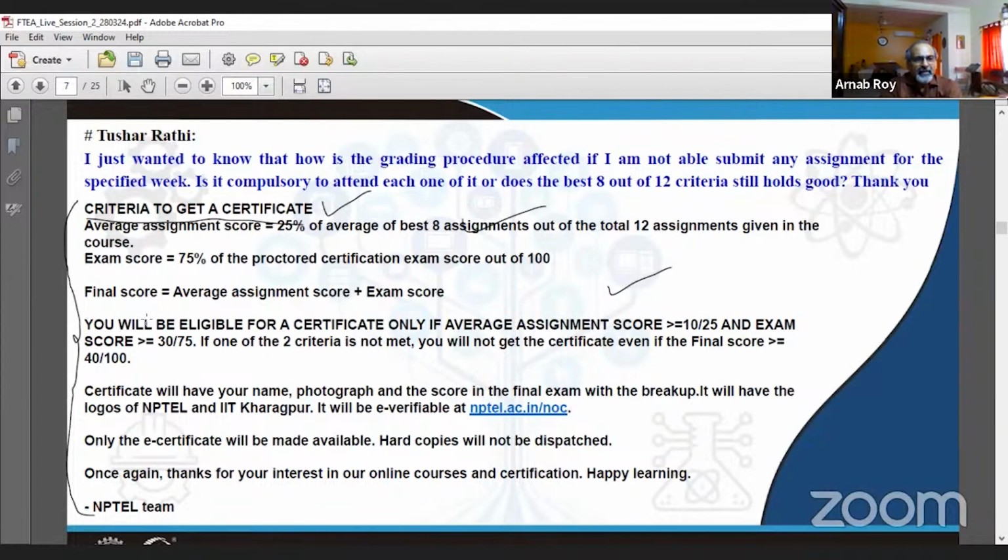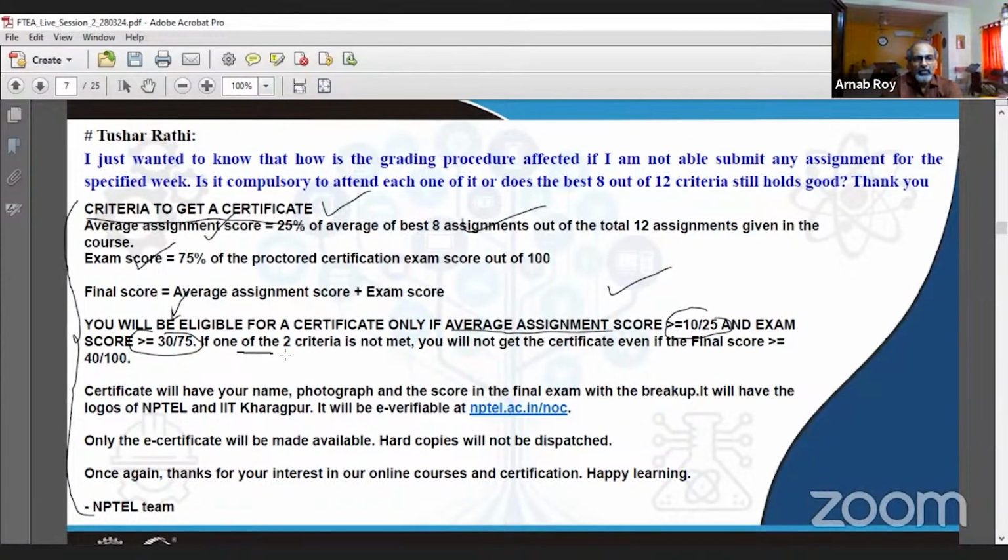And as is stated here, very importantly, you will be eligible for a certificate only if the average assignment score happens to be greater than or equal to 10 out of 25. 25 is coming from the fact that they have 25% weightage on the assignments. And then the exam score should be greater than or equal to 30 out of 75, where the exam score is given 75% weightage.